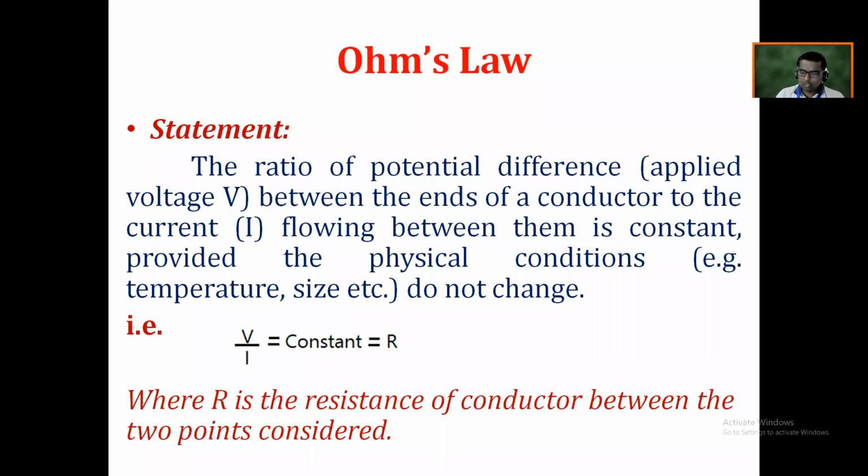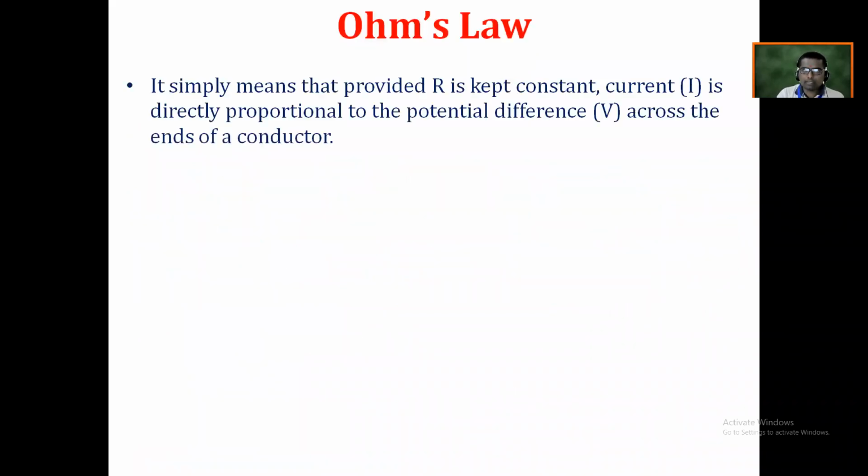Get my point? Now, let's go to another point here. It simply means that as we know R is nothing but the resistance of a conductor, you can call it a resistance of a circuit also. Is it right? When R is kept constant, the current I is directly proportional to the potential difference, the applied voltage across the ends of the conductor.